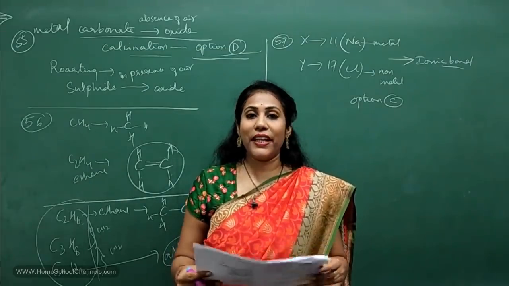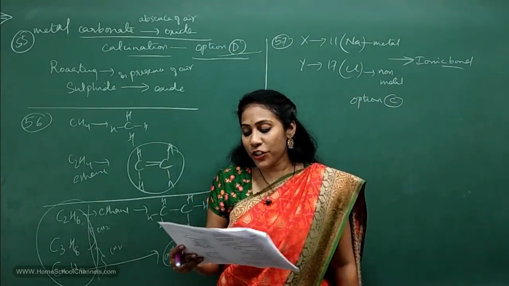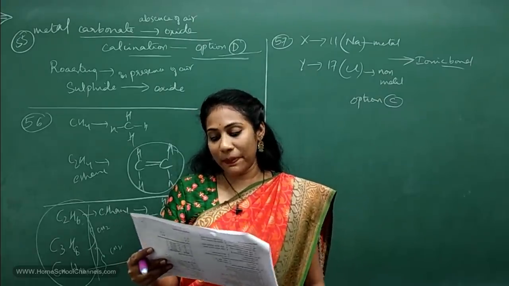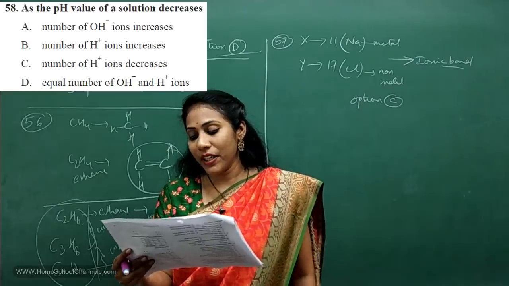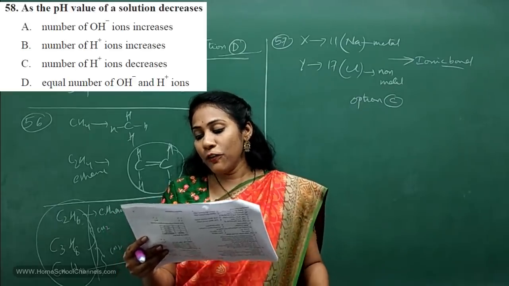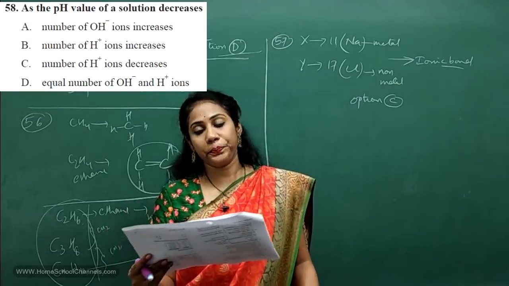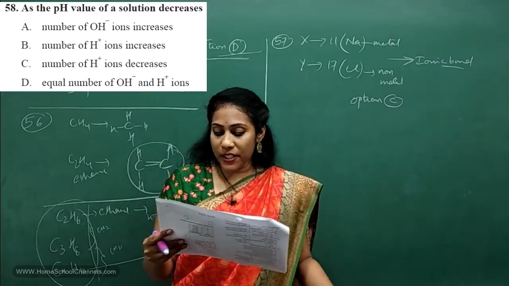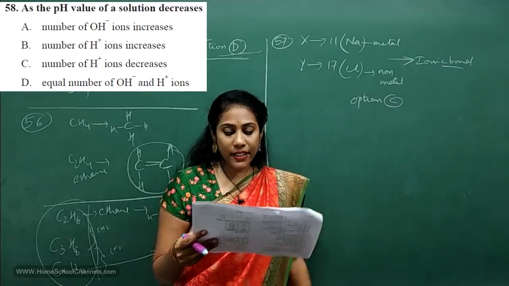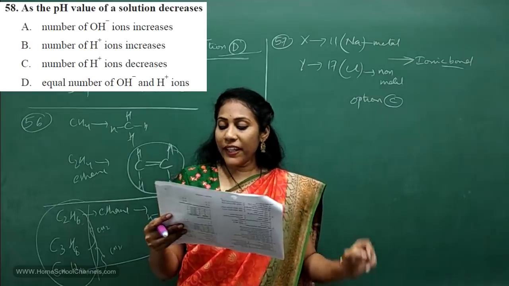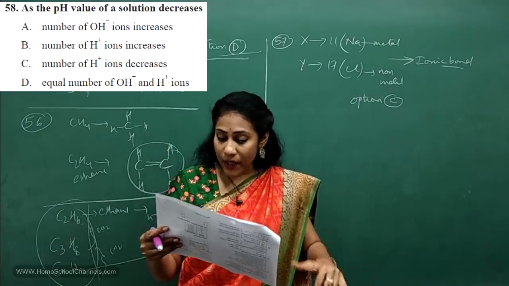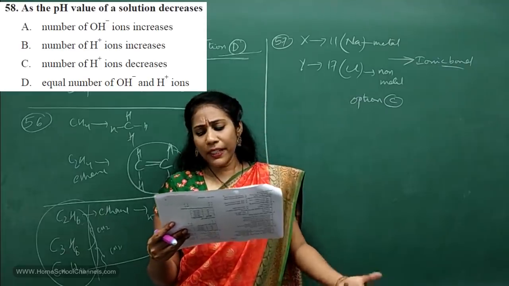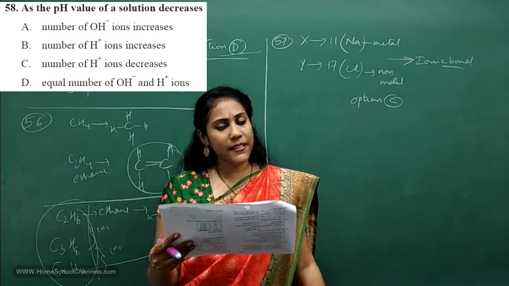Clear? Okay. Now the 58th question from the acids and bases chapter. Very much conceptual. Try to understand it carefully. As the pH value of solution decreases, options: number of OH minus ions increases, number of H plus ions increases, number of H plus ions decreases, equal number of OH minus and H plus ions.